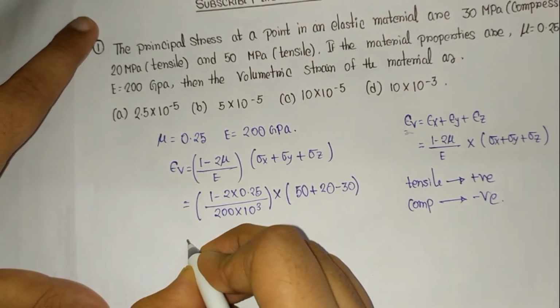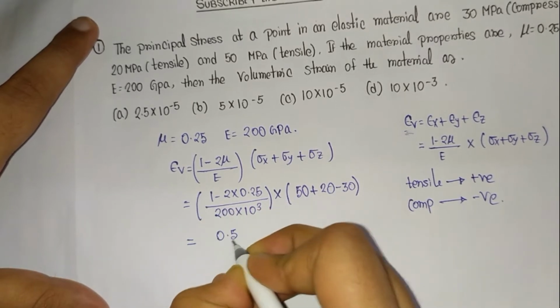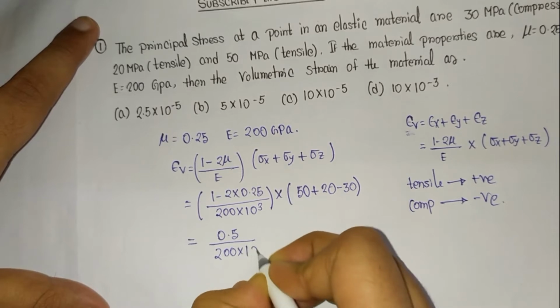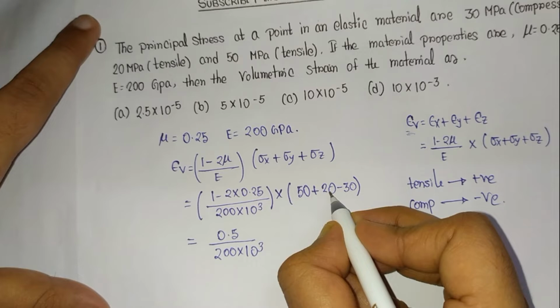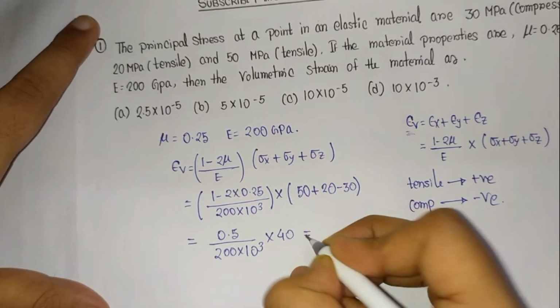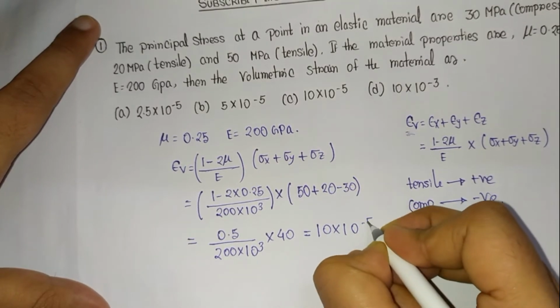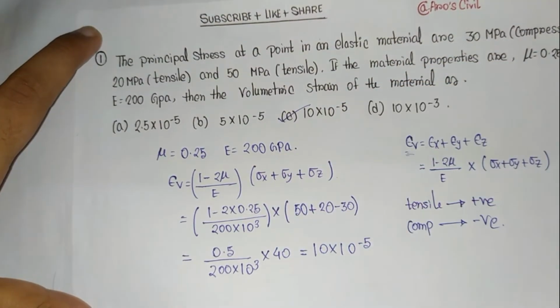So if we calculate this, what is coming at the numerator? It is 0.5 divided by 200 into 10 to the power 3, and this is 50 plus 20, 70, minus 30, 40. If you solve this, it comes as 10 into 10 to the power minus 5. So option C should be correct.